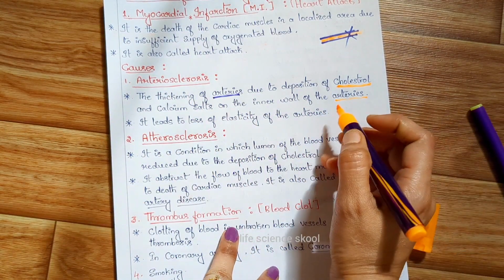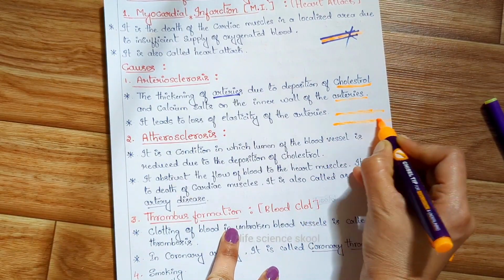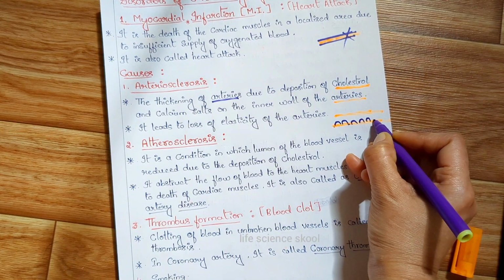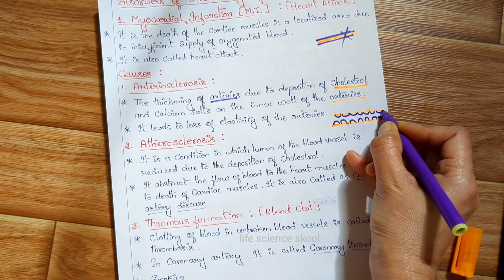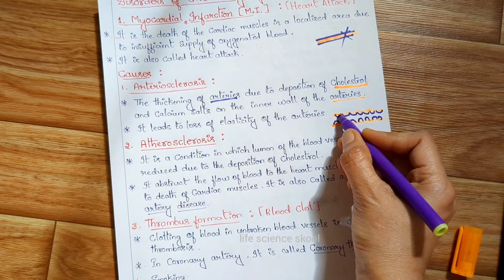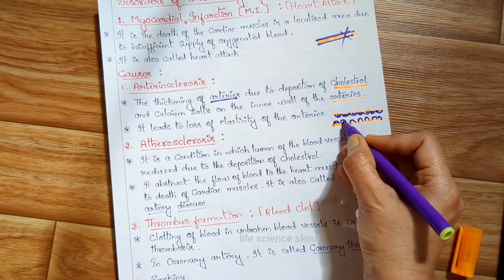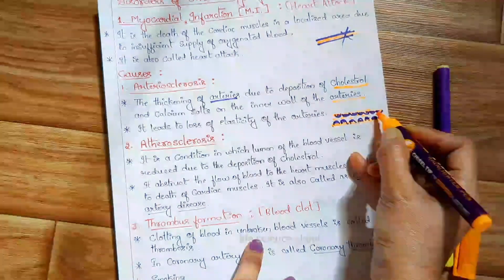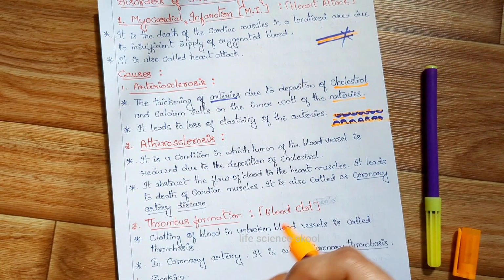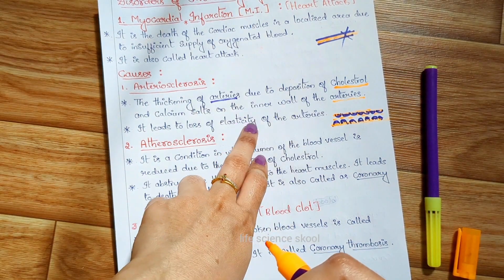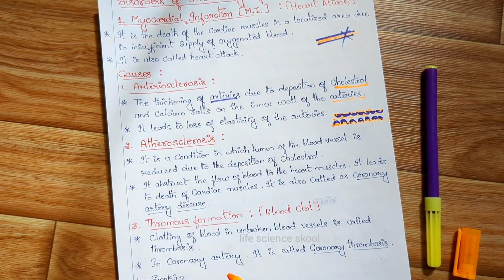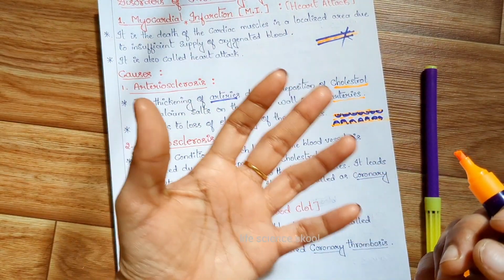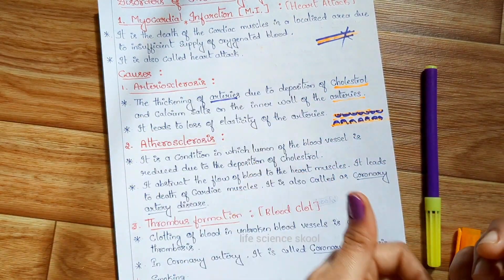So, for example, if you think this is the blood vessel, and on the inner wall of this blood vessel there is a deposition of cholesterol. It may be cholesterol or calcium salt, like calcium carbonate. If there is a deposition of all these things, then this is going to lessen the space for the blood supply, the blood flow in the arteries. So this leads to arteriosclerosis, and it leads to a loss of elasticity of the arteries. That is the first reason. That's why the tissue is going to get damaged, which is the reason for the heart attack.